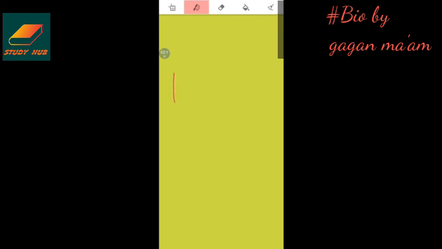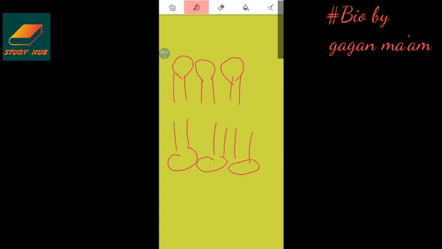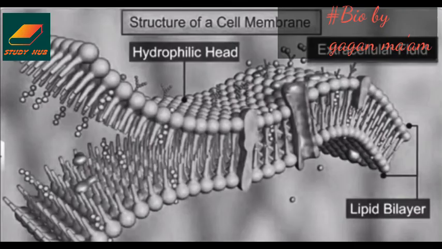So how are the structures arranged? I said that lipids are present in the form of a bilayer. Here there will be 2 layers; this is the hydrophilic head, this is also a hydrophilic head, this is a hydrophobic tail, and this is also a hydrophobic tail. In this way the lipid bilayer is arranged.